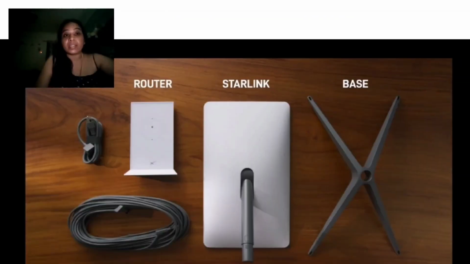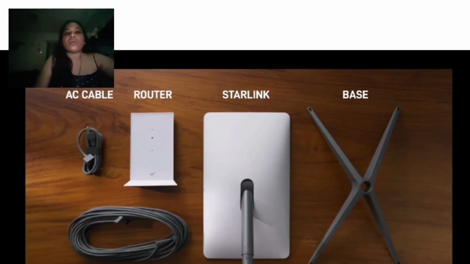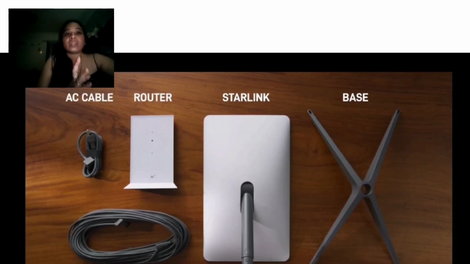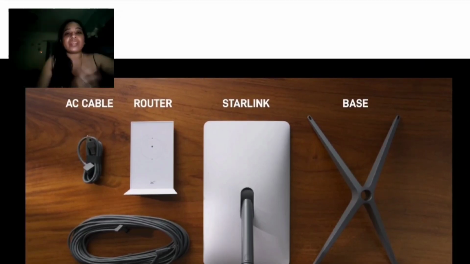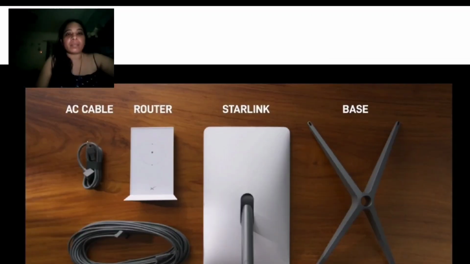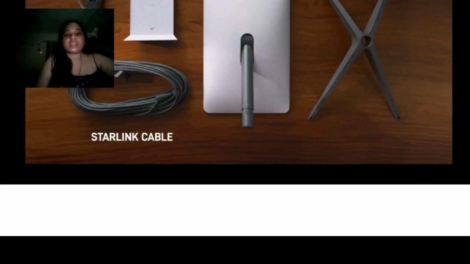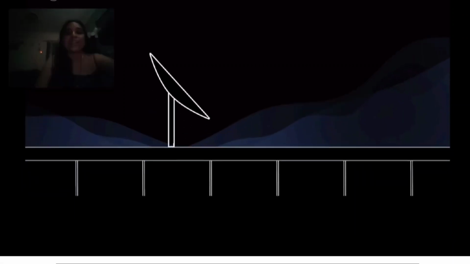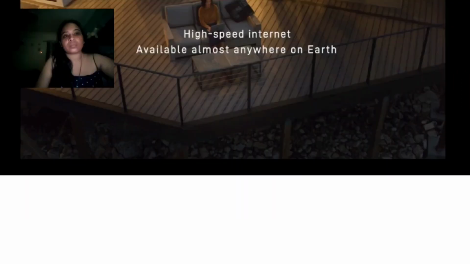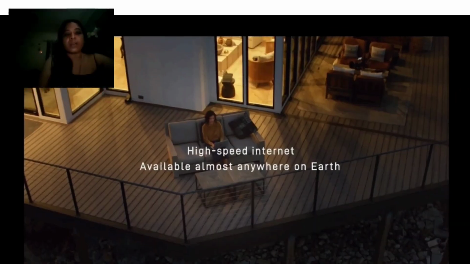If you install this service, what equipment do you need? They give this equipment: AC cable, router, Starlink, and then base and Starlink cable. The Starlink provides this satellite service to our houses. So in milliseconds we can transfer the data from all over the world. High speed internet you can get anywhere on the earth.